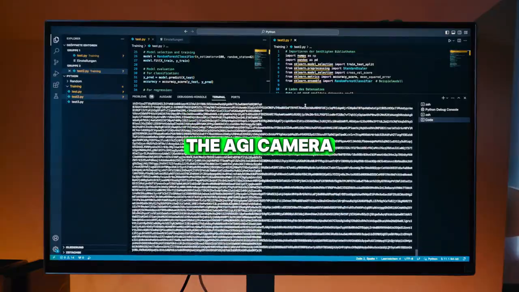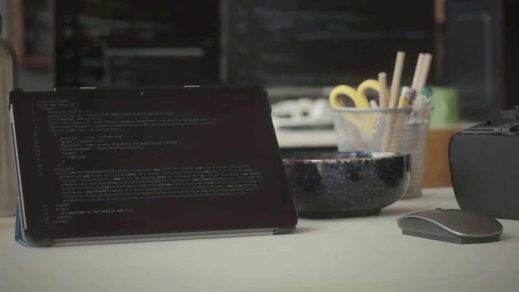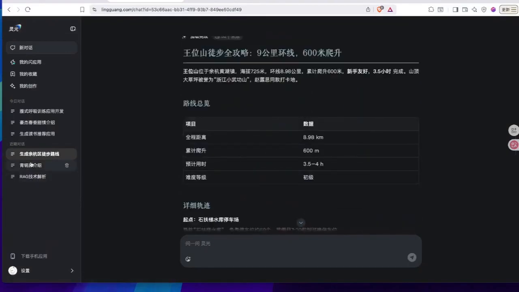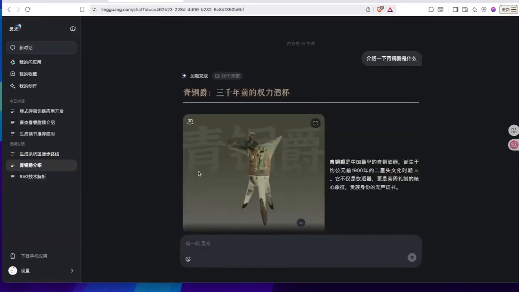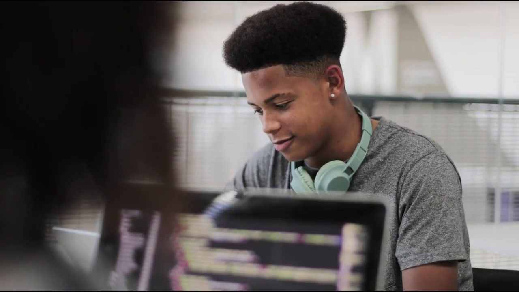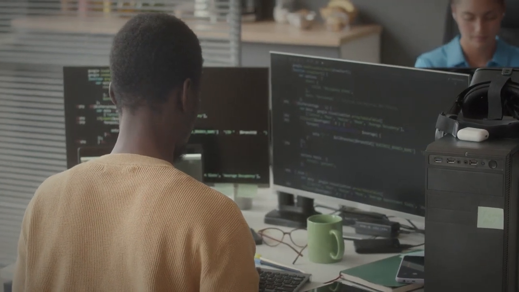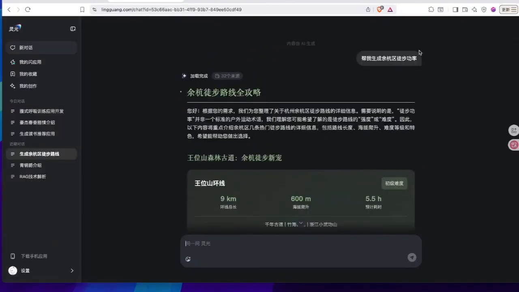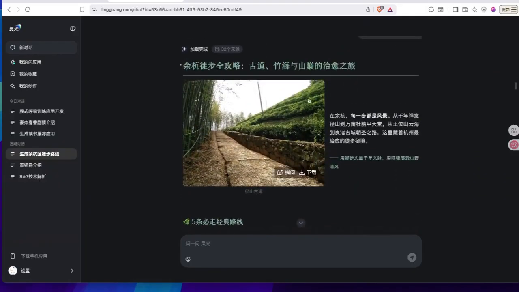Another feature that sent shockwaves across social media was the AGI Camera. It acts like a live intelligent lens capable of analyzing whatever you point it at in real time. Aim it at a crowd, a kitchen, a set of tools, a street corner, or even a piece of machinery, and LingGuang immediately processes the entire scene. It explains objects, interprets actions, identifies problems, and even offers instant transformations or edits. It doesn't wait for long text prompts. It understands the world visually the moment you show it.